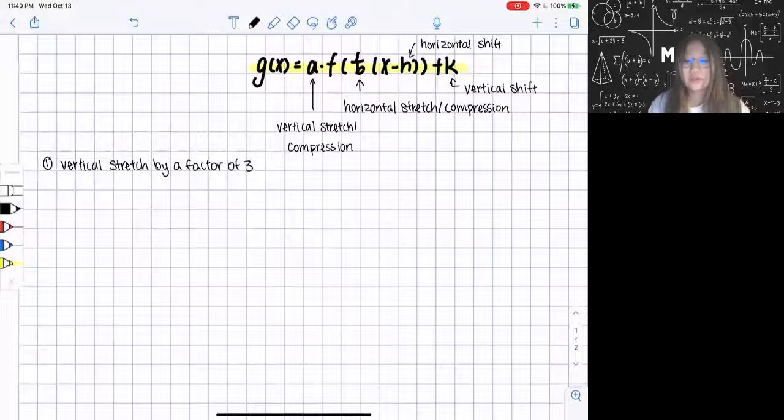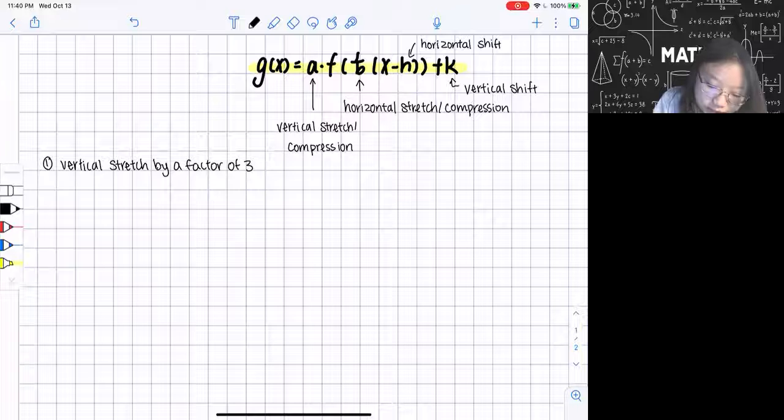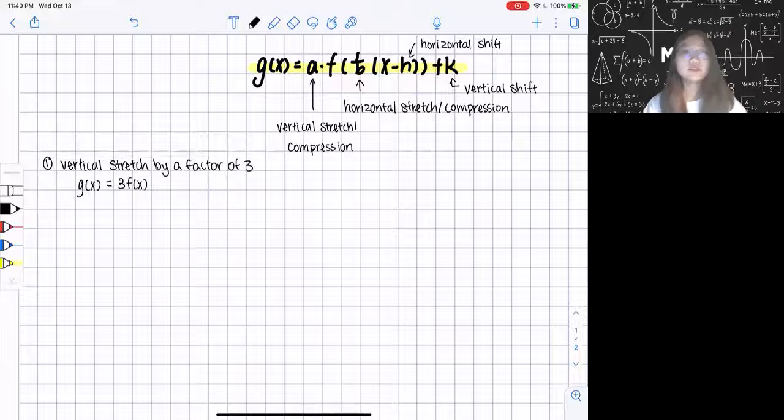When I see vertical stretch by a factor of 3, I'm putting this 3 into this A over here. So I'm going to say that g of x is equal to 3f of x. It's pretty easy right now because I don't have any other transformations, only vertical stretch. So the only thing I need to do is replace this A with a 3.